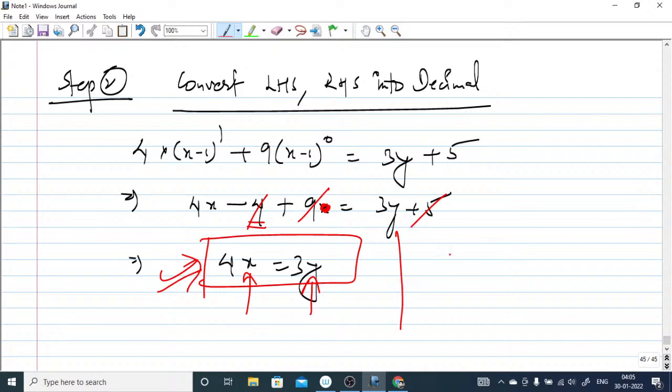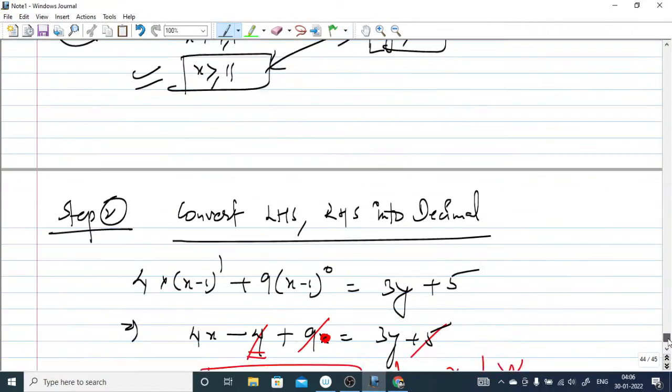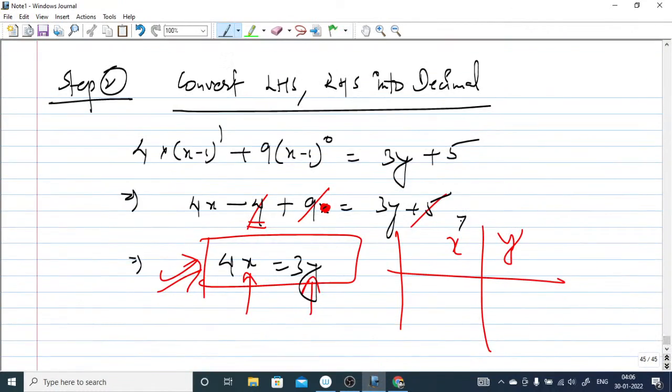So let us take x and y values. What are the possible values you can take here? First of all, x must be greater than 11, and y must be greater than 6. So we can take 11, but if you take 11 and 6, they will not be equal.